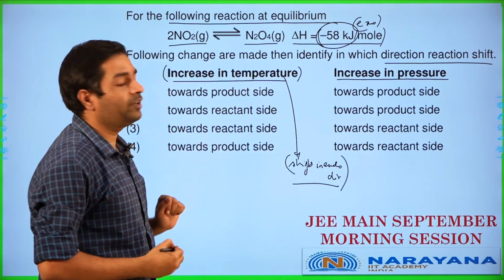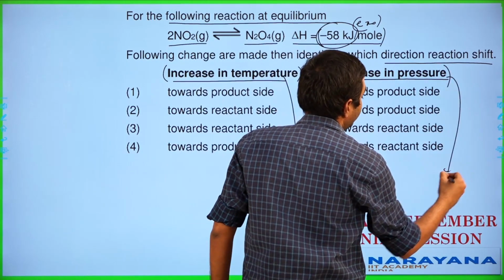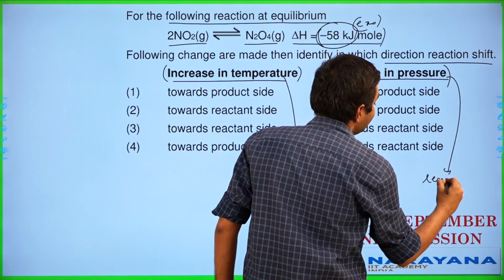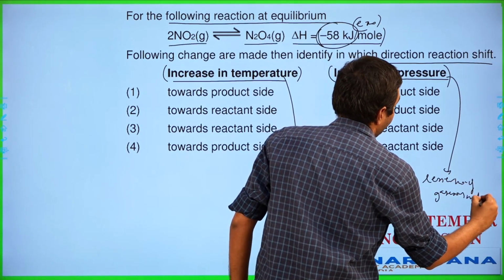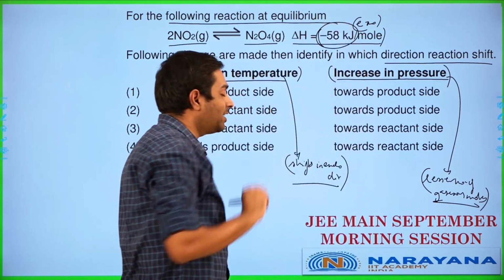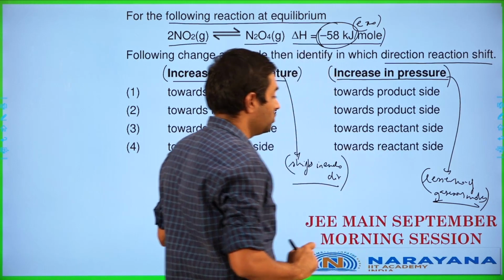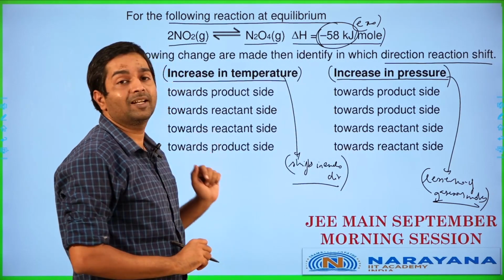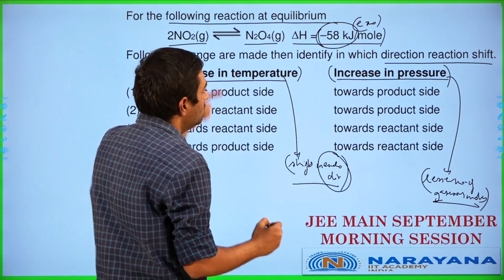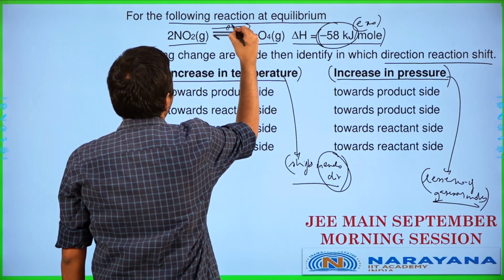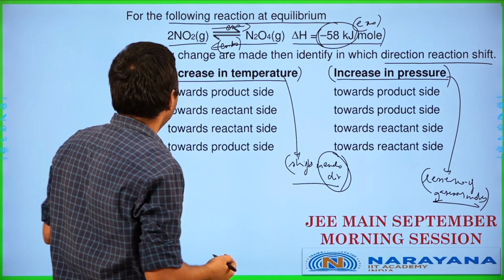Alright, so this is going to be shifting it in the endothermic direction in this particular case. Whereas increase in pressure will shift it in the direction where there is a lesser number of gaseous moles. So it shifts in the direction of lesser number of gaseous moles, whereas temperature shifts it in the endothermic direction. So let's start talking about which direction is endothermic here. Forward is exothermic, meaning backward is your endothermic direction. So backward is the endothermic direction.